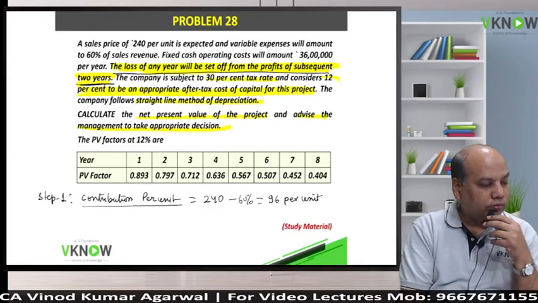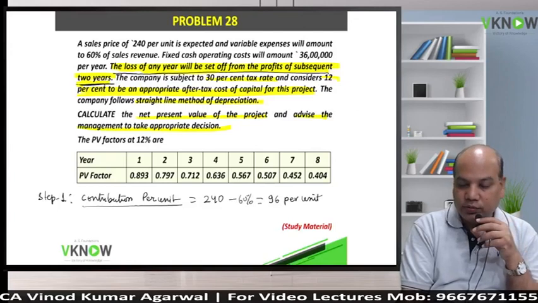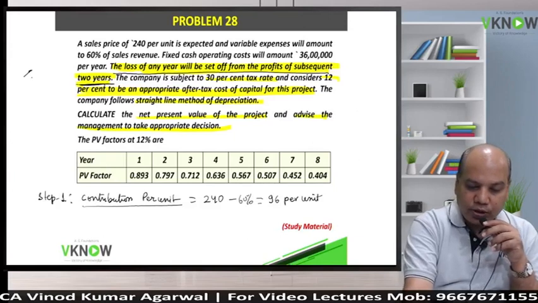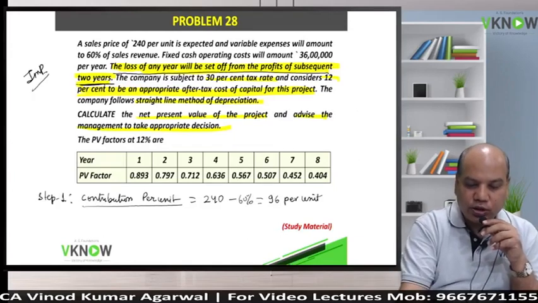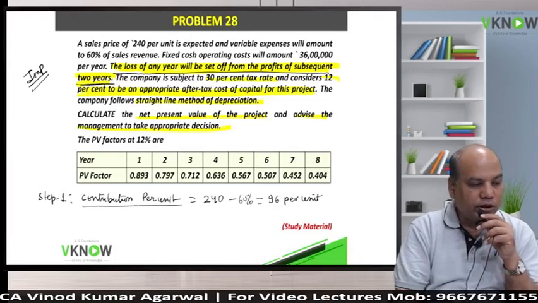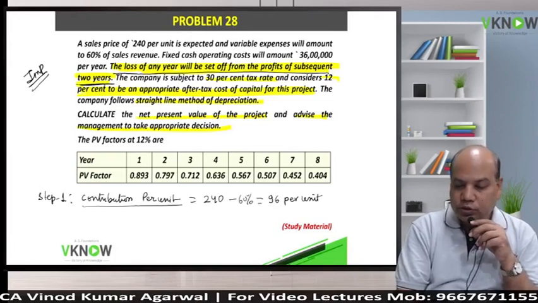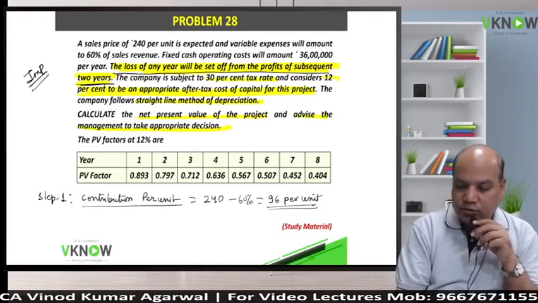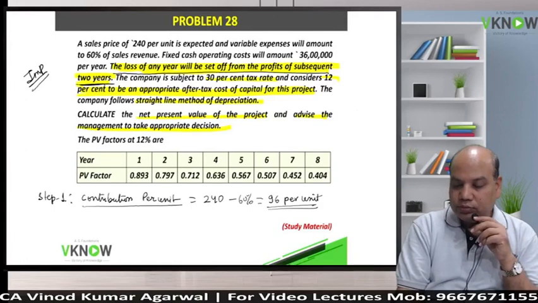Have you noted contribution per unit? 240 minus 60%. Write it down, this is an important question. Such questions are asked in the exam for 8 to 10 marks. This one was not asked in the exam, some other question. That will take 96 rupees per unit. Done.